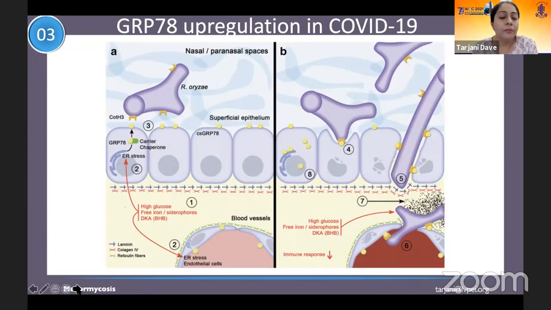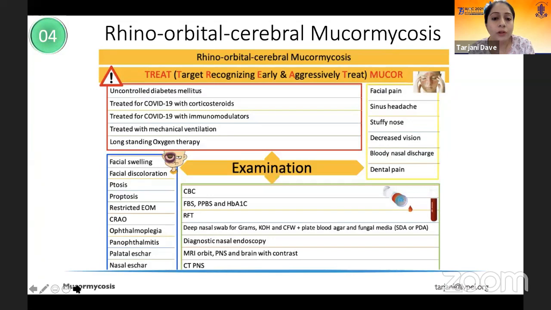Another thing that also happens is an increase in a receptor known as GRP78 in the respiratory lining in patients who've suffered from COVID. And this receptor is the primary one which internalizes Mucor, takes it across the epithelial cells and makes it invasive. And hence again, we are seeing more mucormycosis with COVID.